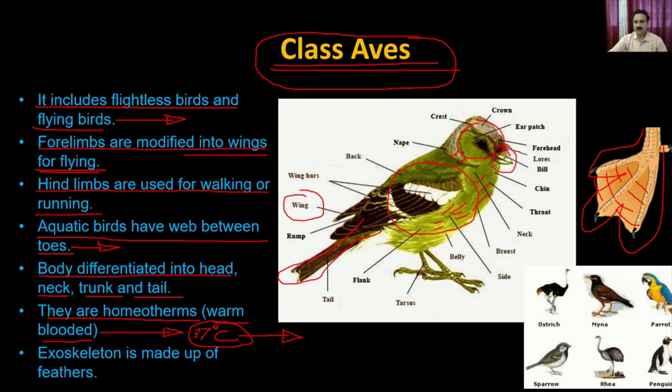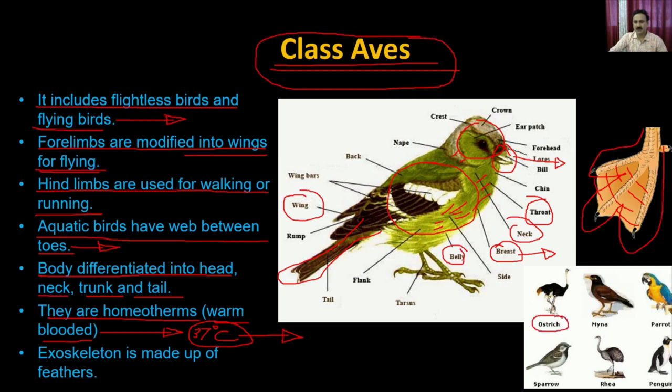So the beak is used to pick up food and other things, and they have a well developed throat and neck, and they also have the breast, which in some of the birds you might have seen is very well developed, like the chickens, right? And they have a well developed stomach and digestive system as well. These are the classical examples.